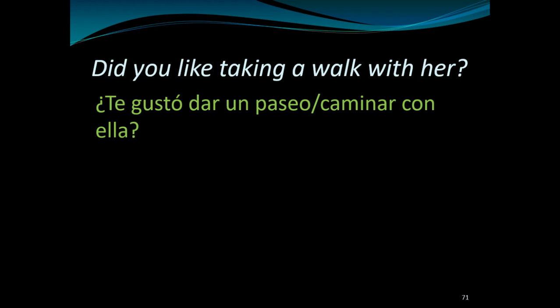Now, could I say "a ti" with this? Sure, I could. I could say "a ti te gustó" or "te gustó dar un paseo con ella a ti". I could throw in an "a ti", but once again, we know that "te" can only mean you. We don't really need to clarify it, but we might want to say, did you like it? And then I would say, "a ti te gustó". Okay.